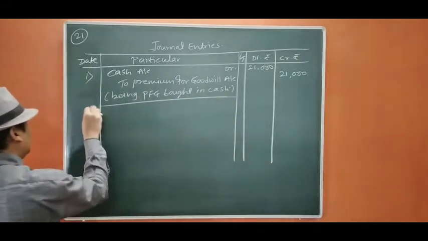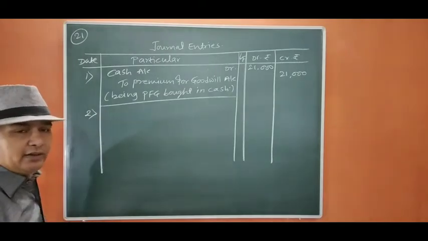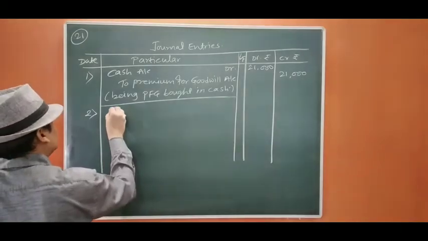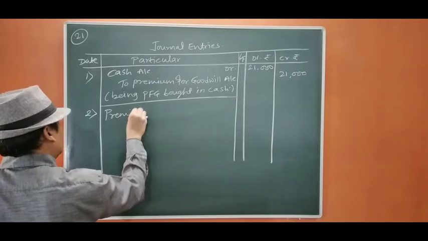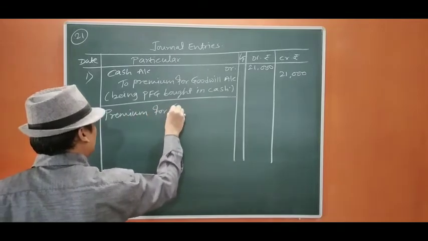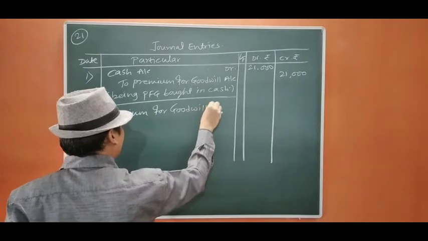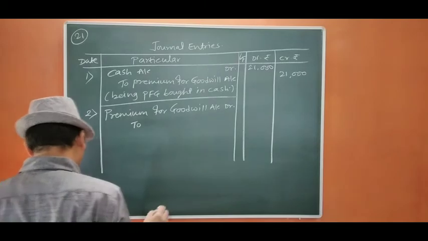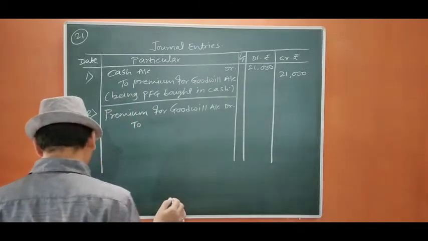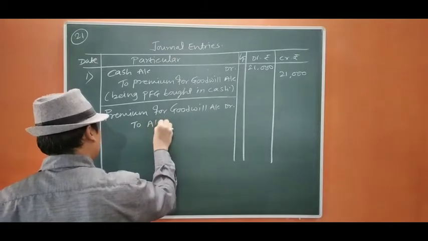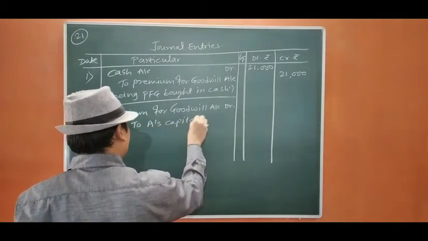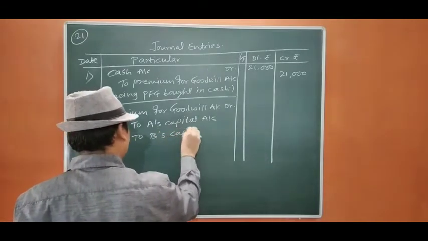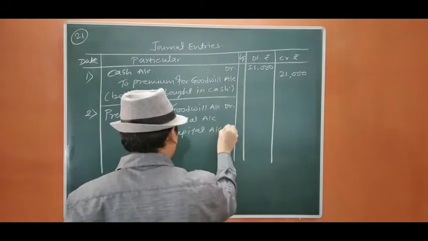Okay. Second, now this amount of premium for goodwill is going to be distributed in the sacrificing ratio, that is 3:4. Okay. So premium for goodwill account debit to. Now the capitals are not fixed, that's why it is going to be capital account only. So A's capital account, to B's capital account, and it is said the goodwill is retained in the books.